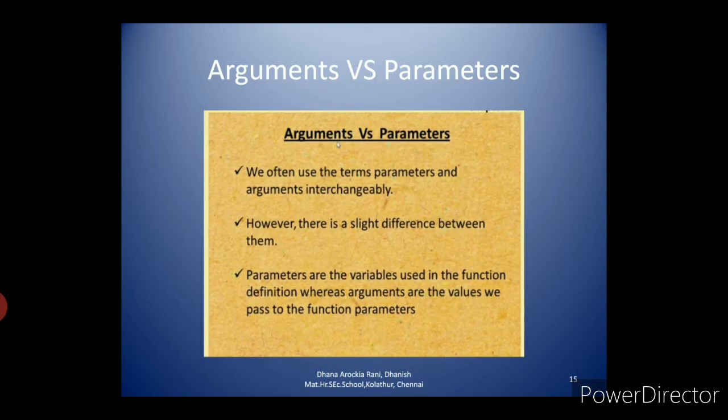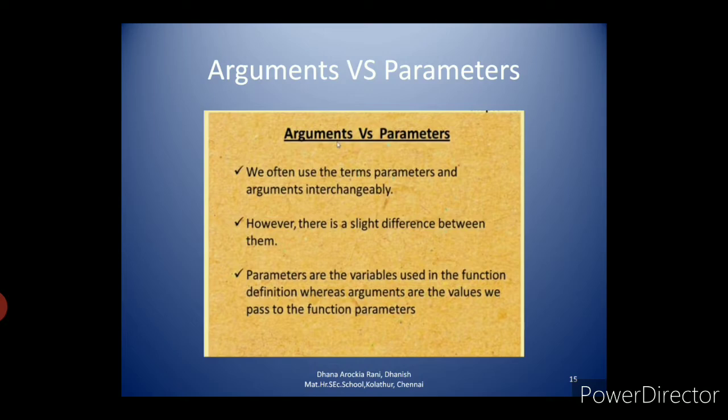Before we get deeper, we have to see arguments versus parameters. What is the difference between arguments and parameters? We often use the terms parameters and arguments interchangeably. However, there is a slight difference between them. Parameters are the variables used in the function definition, whereas arguments are the values we pass to the function parameters.